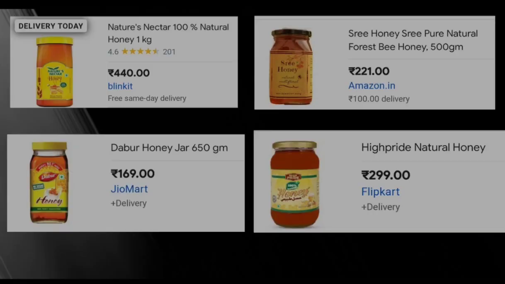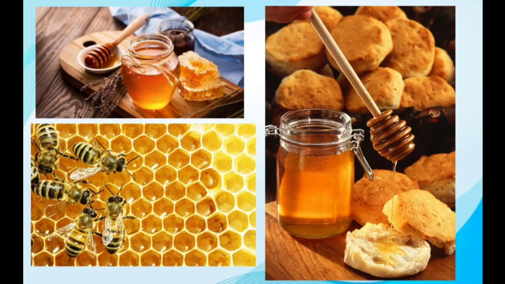Now in this slide we see the different prices of honey. In this slide we see the picture of honey.